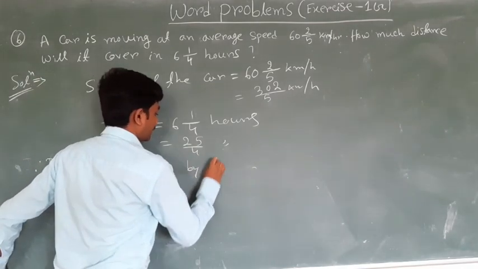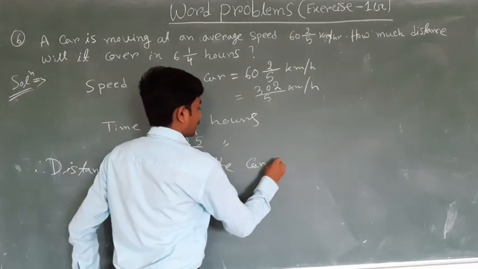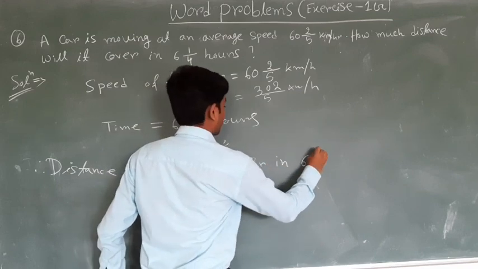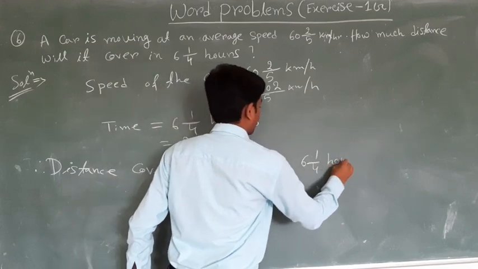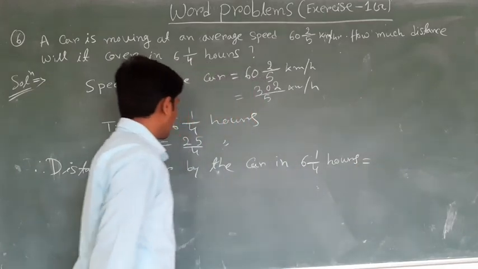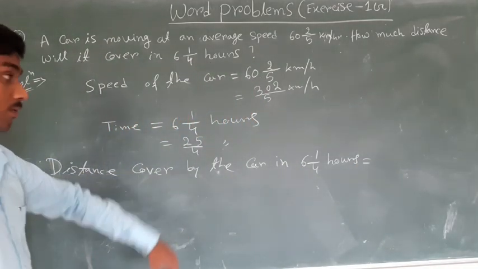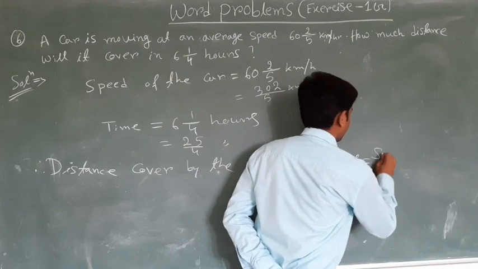Distance covered by the car in 6 whole 1 by 4 hours is equal to, we know that distance equals speed into time.